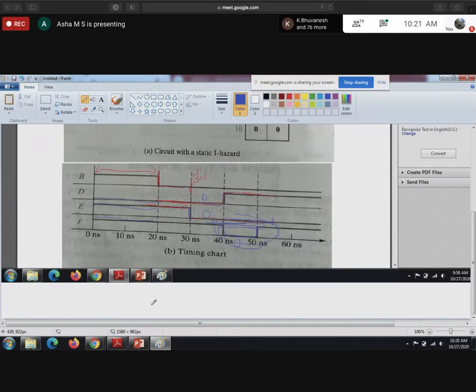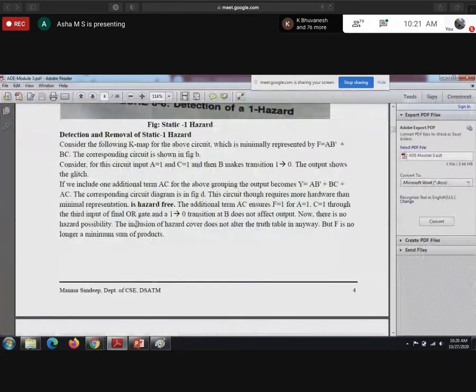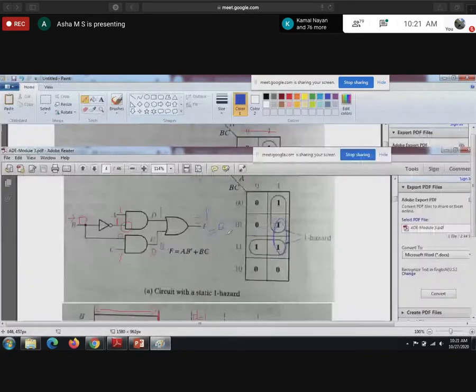So how to remove the hazard? See here. We include one additional term. One additional term is if I make one additional group or pair here. So what is the extra term I will be getting here? Here the B term will get cancelled. So for this extra pair, I got AC. So that one they have shown you.